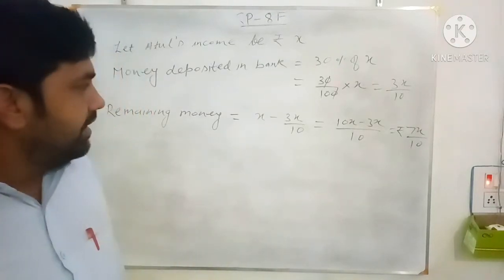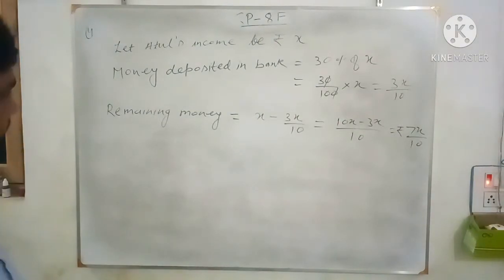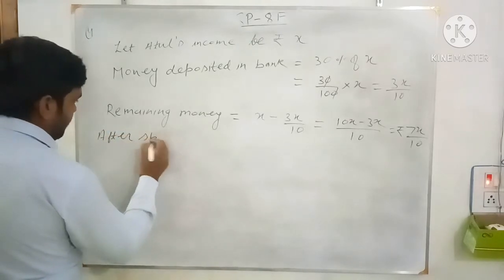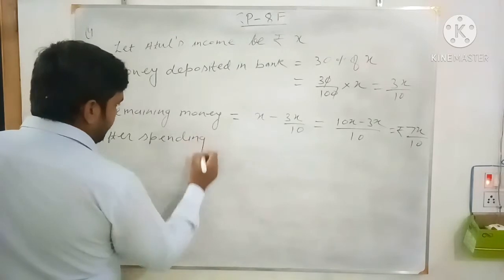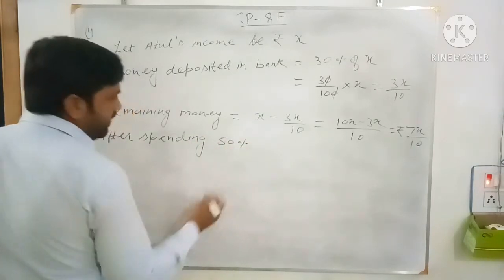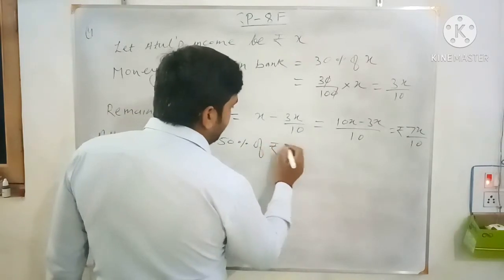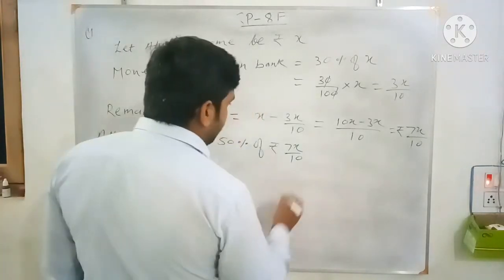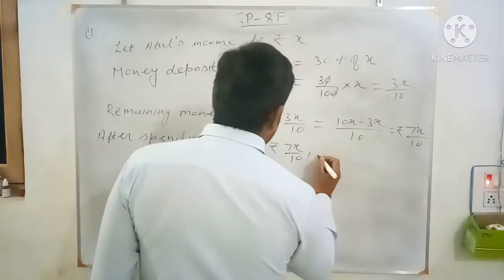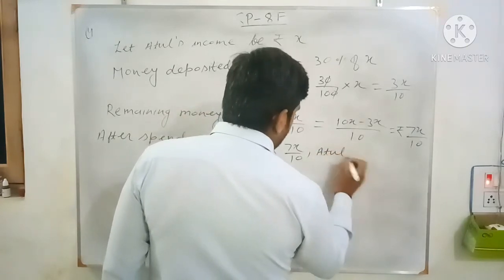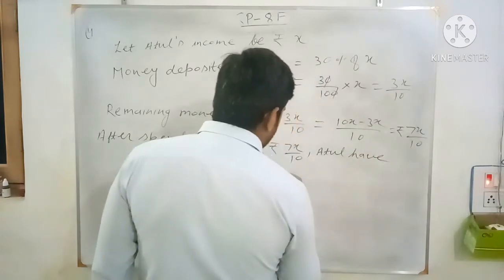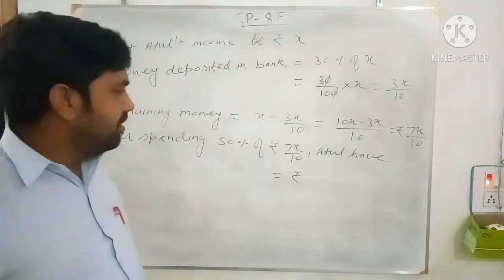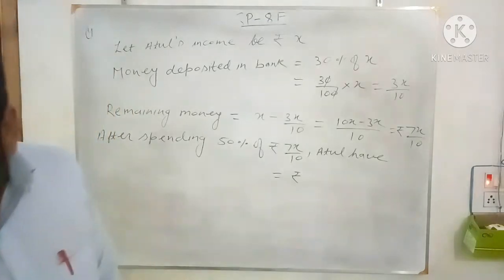So after spending 50% of the left money, rupees 7x by 10, Atul has how much money?